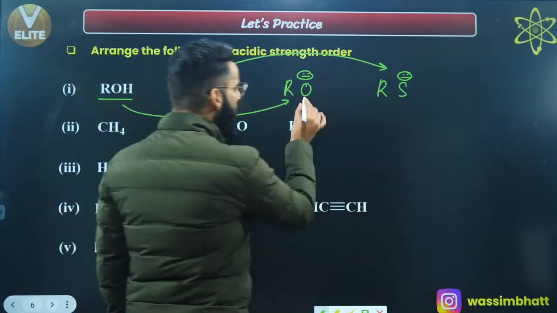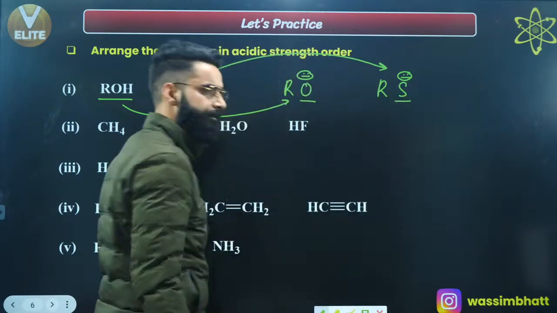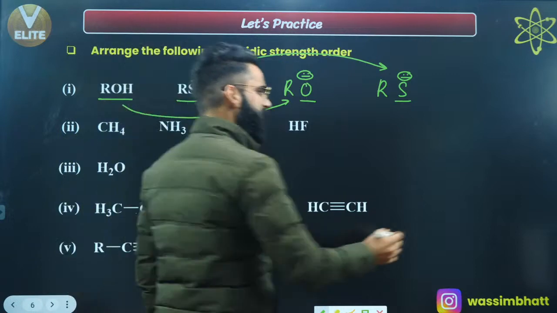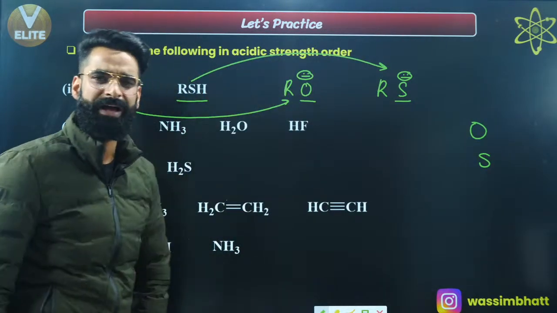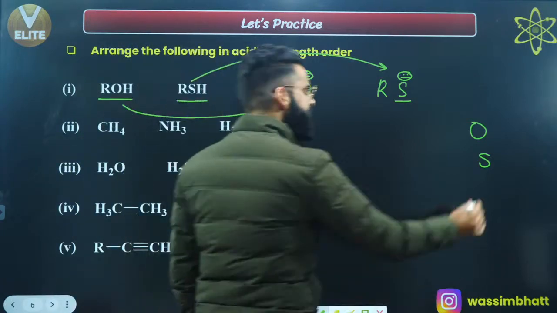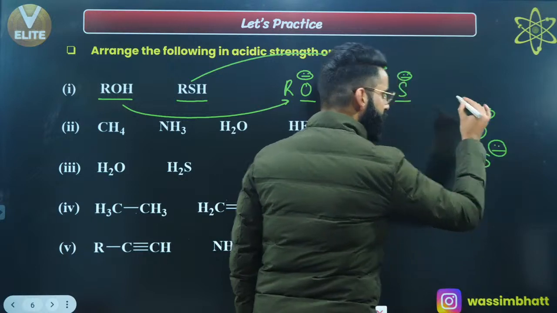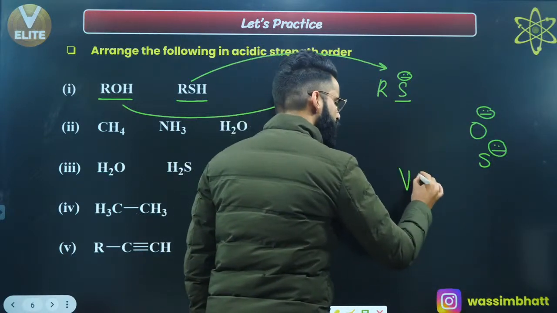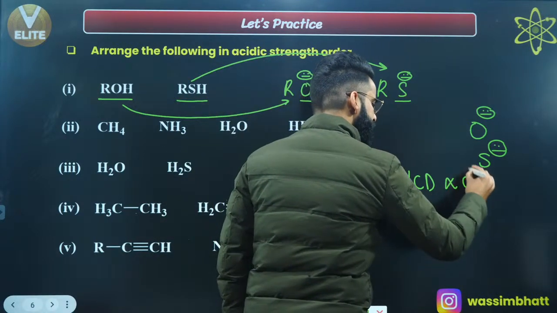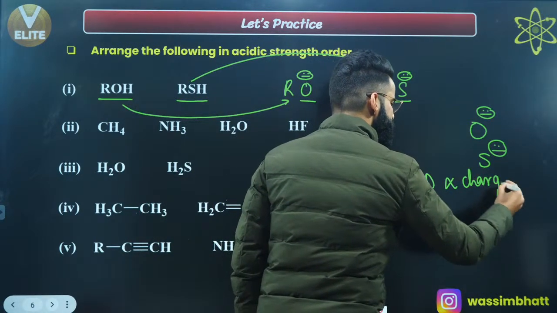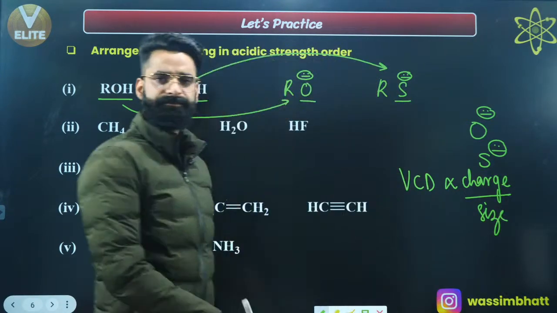See, over here we have got the negative charge on oxygen and over here we have got the negative charge on sulfur. Oxygen and sulfur belong to the same group, as you all must be knowing. Whenever we need to compare the stability of the charges on the elements which belong to the same group, we take volume charge density into consideration. And volume charge density, as you all must be knowing, is directly proportional to the charge present on the species and inversely proportional to the size of the species, right?